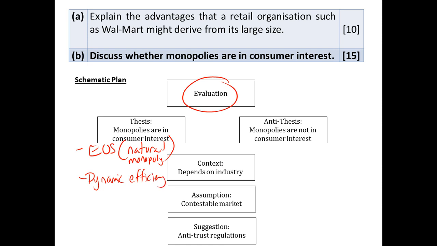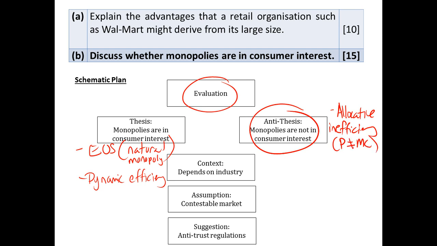In our antithesis, remember, we talked about how it's not in consumer interest. We talk about allocative inefficiency, that P does not equal MC. P is actually more than MC, so it incurs deadweight loss. Correct?